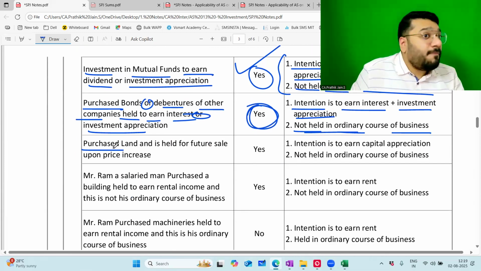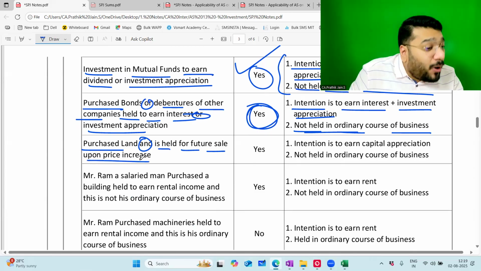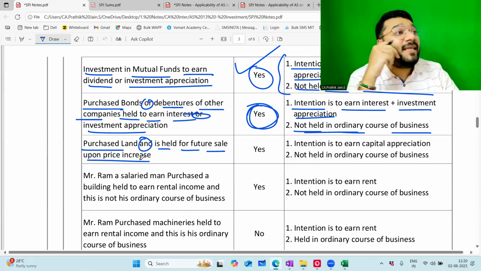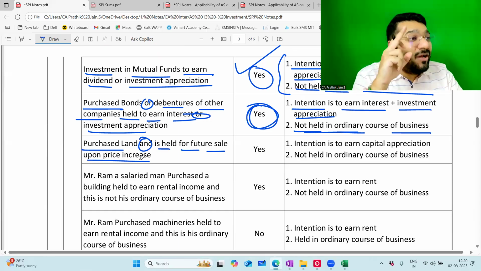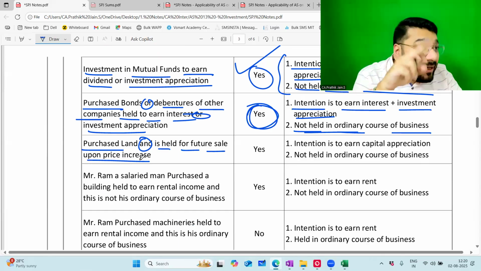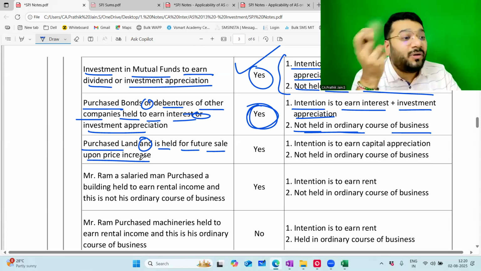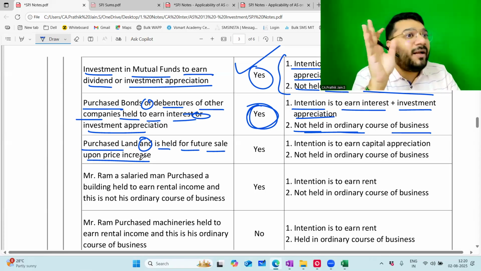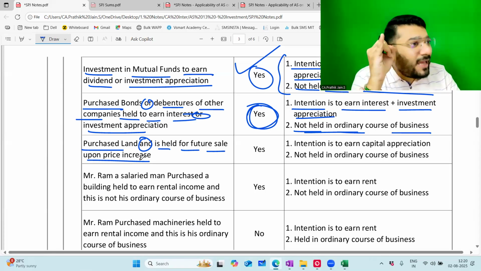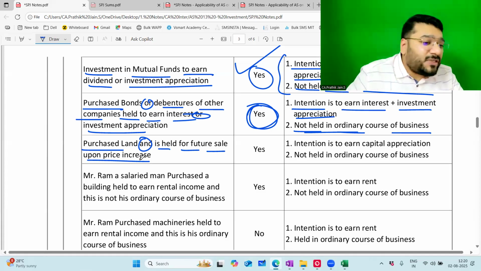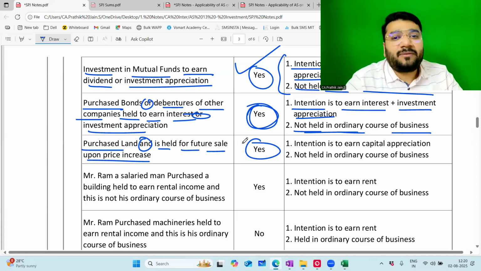Purchased land, and is held for future sale upon price increase. So you purchase the land, what was your intention? To earn income. Which income? Capital appreciation income. Are you in the business of buying and selling land? No, nothing mentioned means no. So both conditions are satisfied: the intention is to earn capital appreciation, plus I'm not in the ordinary course of business of selling land. Both conditions satisfied, hence land is investment.